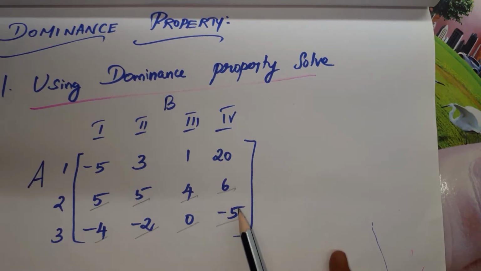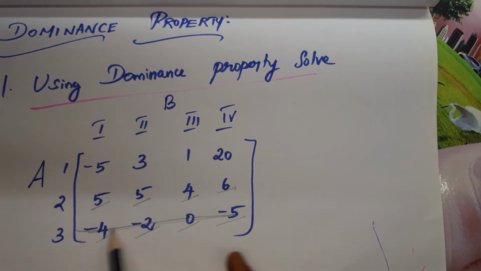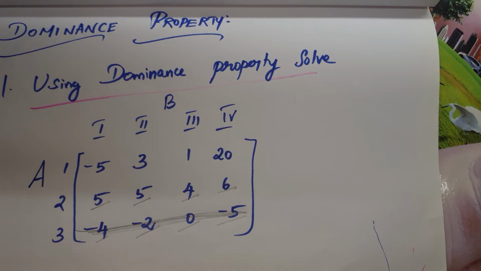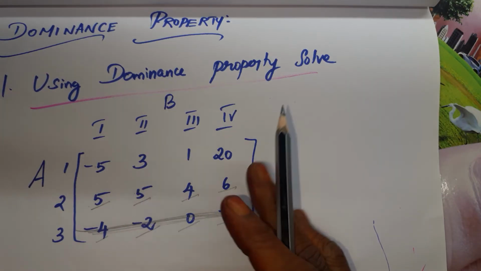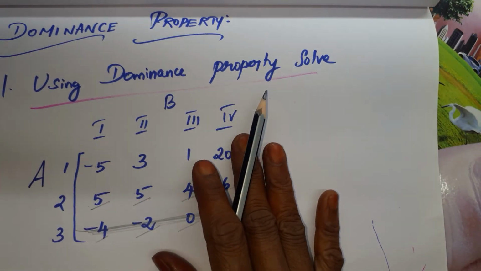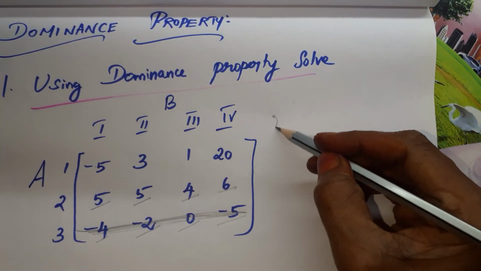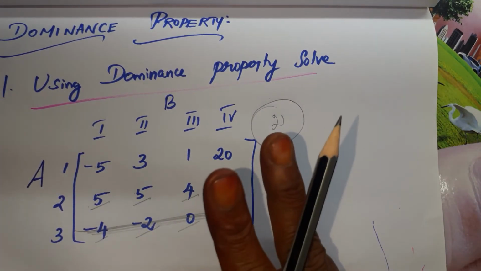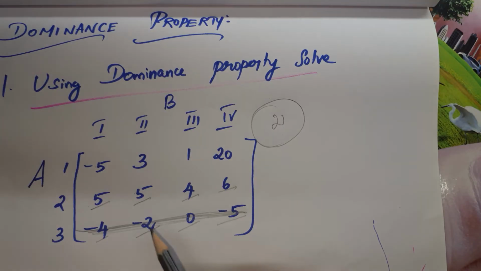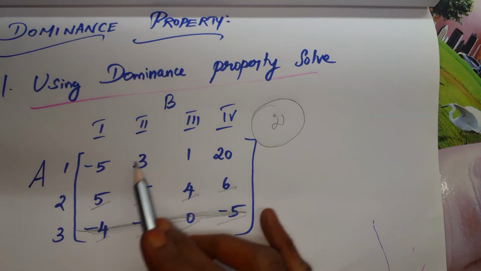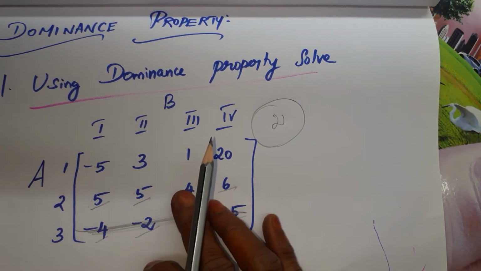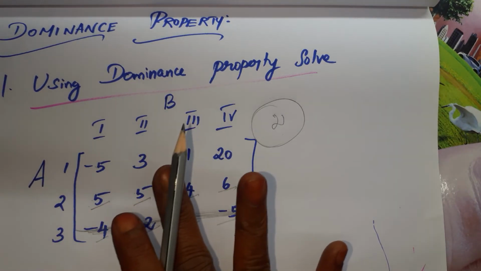So row wise, after comparison, whichever row has the lesser values, we have to delete that row. Leaving it, we take the other rows and continue the comparison. Our aim is to reduce the number of rows and columns to 2. We had 3 rows, but we have reduced 1, so now it is 2. So we no longer need to reduce rows. We have to compare column wise.